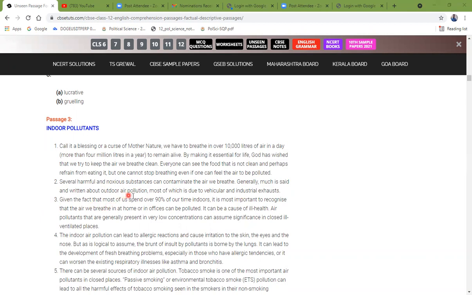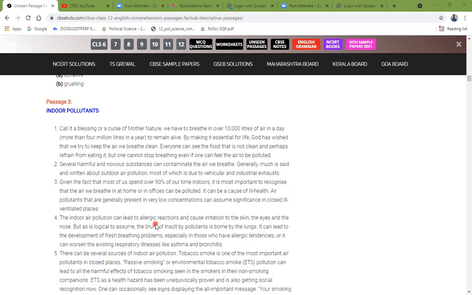Given the fact that most of us spend over 90% of our time indoors, it is important to recognize that the air we breathe in at home or in offices can be polluted. It can be a cause of ill health. Air pollutants that are generally present in very low concentration can assume significance in closed, ill-ventilated places.